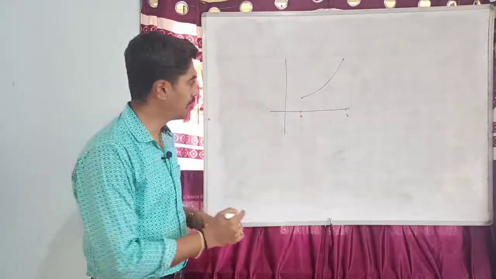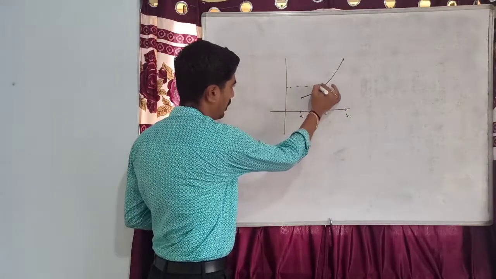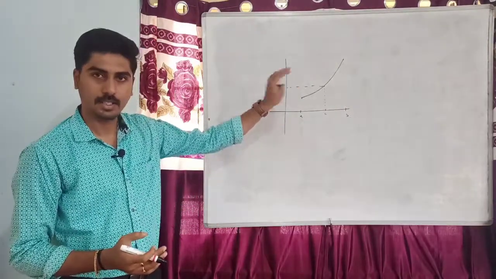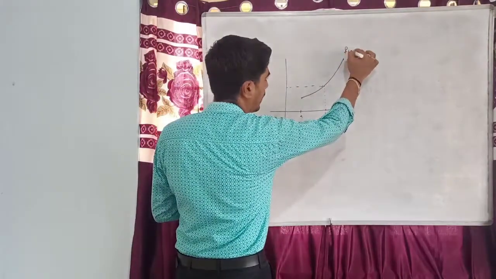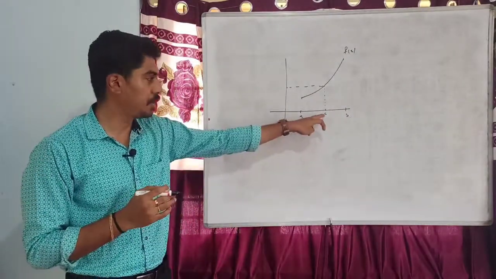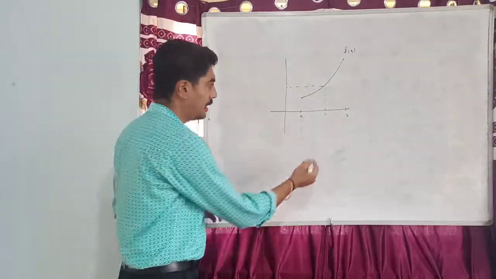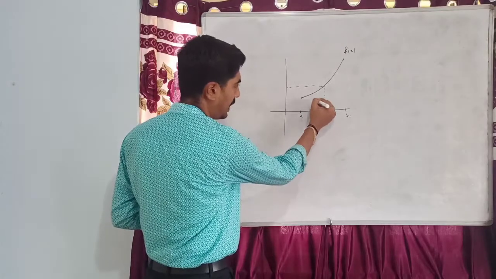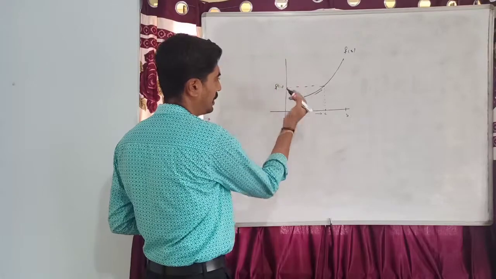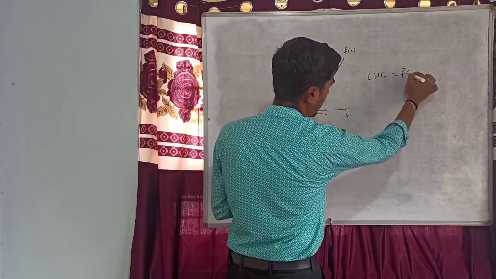Consider this graph and I consider this point. We can observe by the graph that the function f of x is continuous at this point. So this is a point of continuity. If I consider the left hand limit, if I approach c from the left hand side, this increases and approaches this point. This is f of c. So the left hand limit at c is f of c.